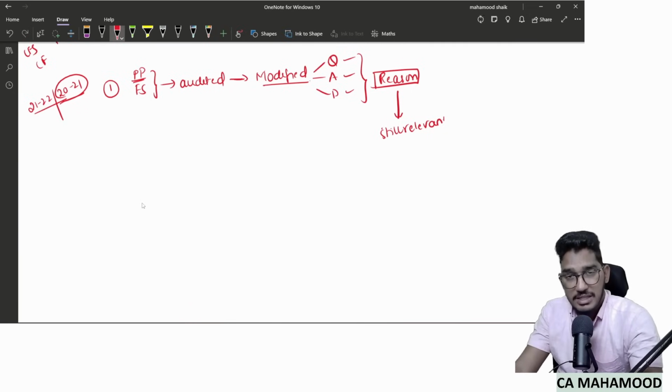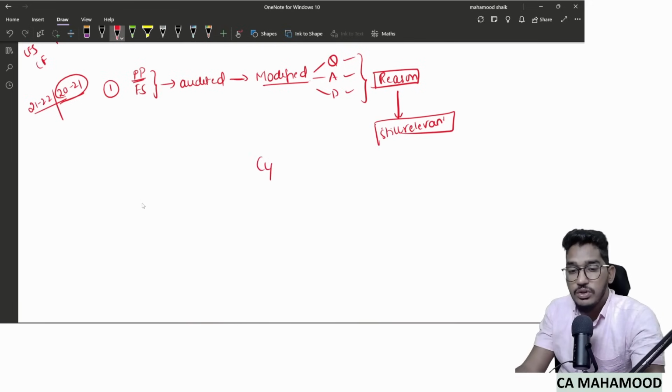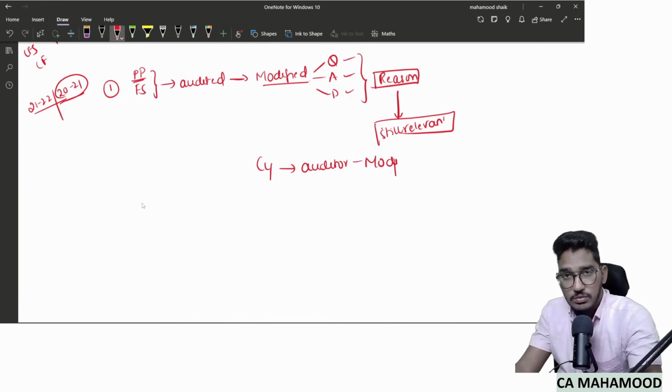That reason is still material for the current year. Now for the current year, what will the auditor do? For the current year, the auditor will give a modified opinion. Why? Because whatever reason last year's auditor gave a modified opinion, that reason is not yet rectified and is still relevant in the current year. So that's why the current year auditor also will give a modified opinion.